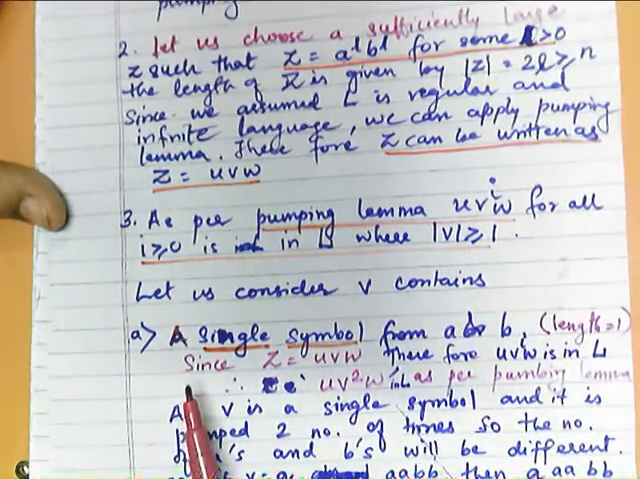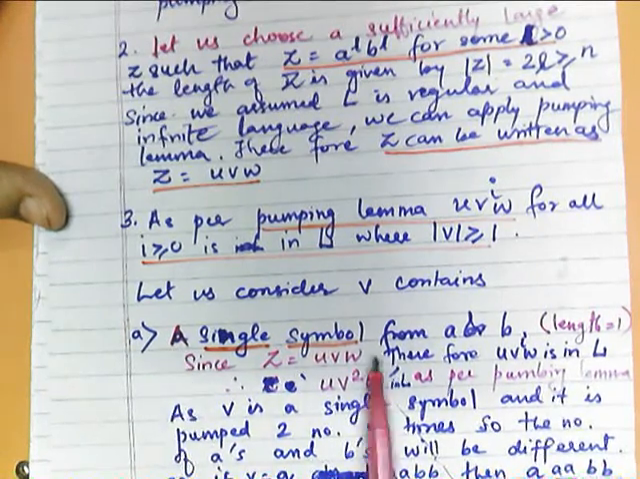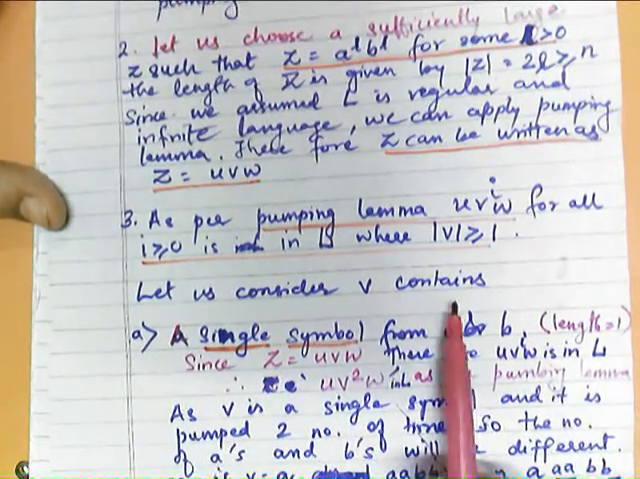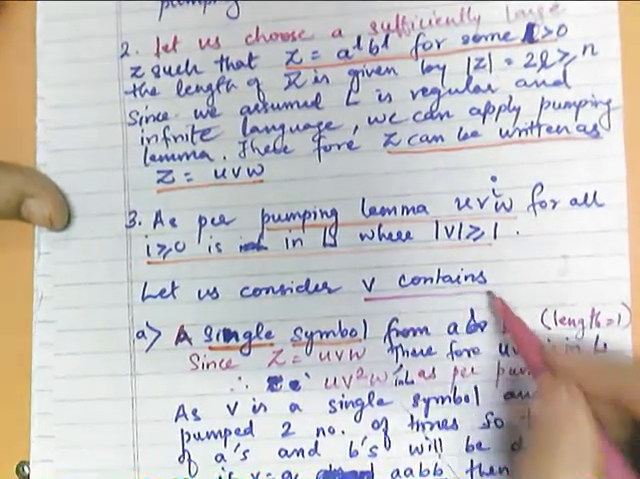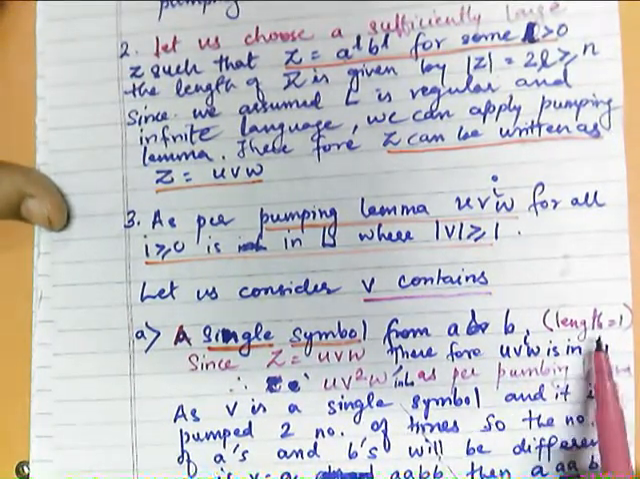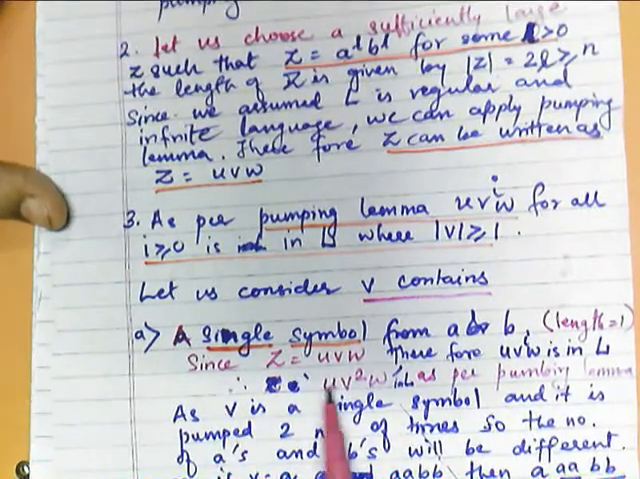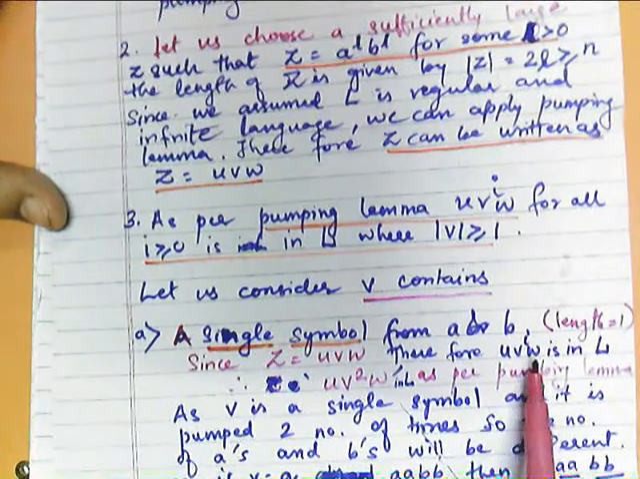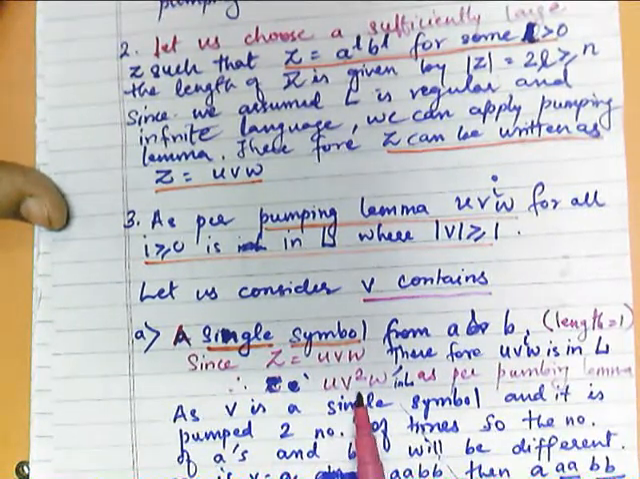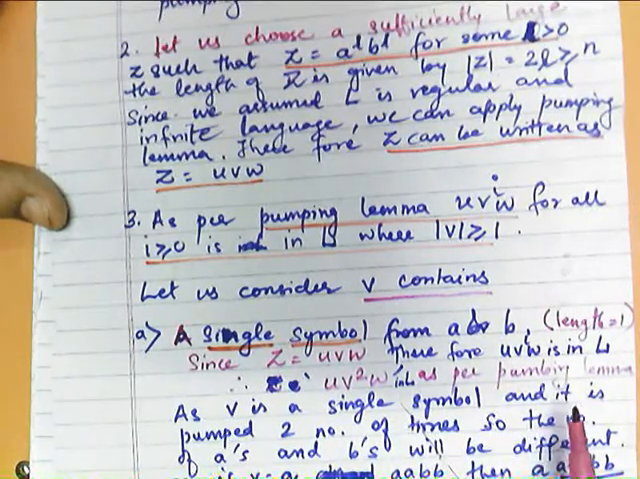So we will take cases one by one. The very first case is a single symbol from A and B. So let us consider v contains a single symbol from A and B. So either A or B will be the v, that is the length is equal to 1. So since z is equal to UVW, therefore u v raised to i w is in L. Therefore u v square w is in L as per pumping lemma.